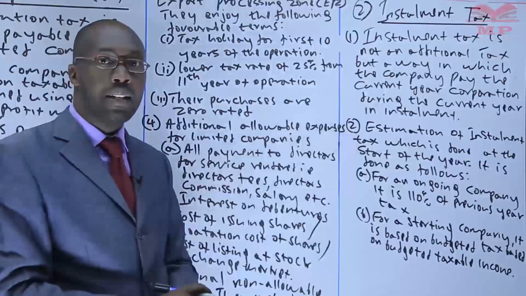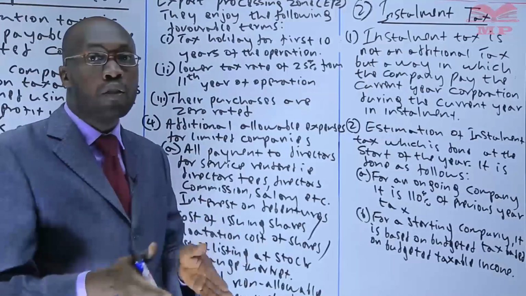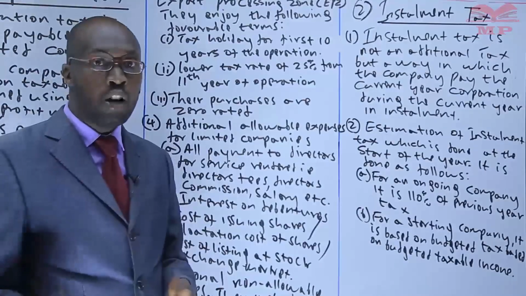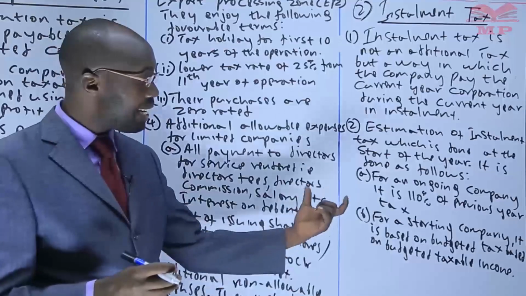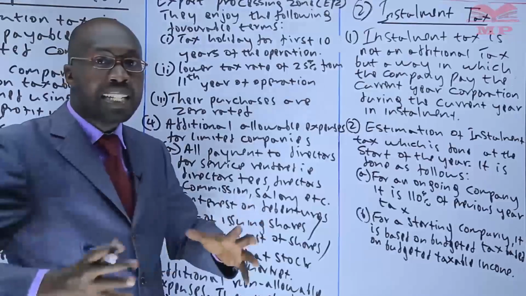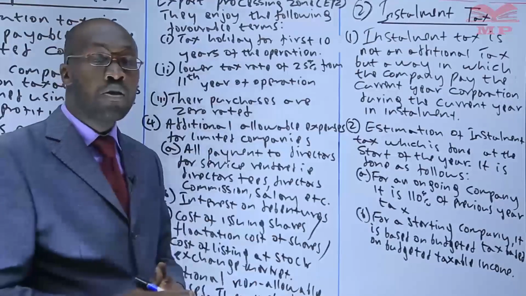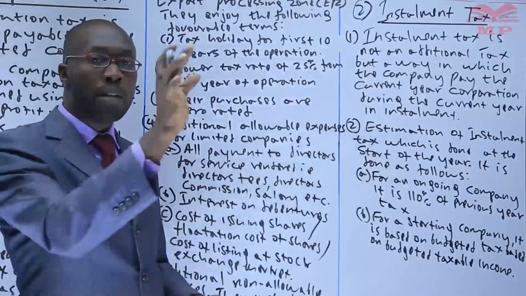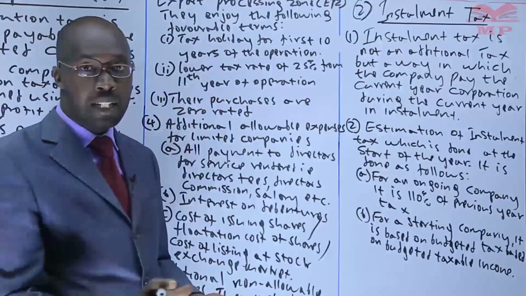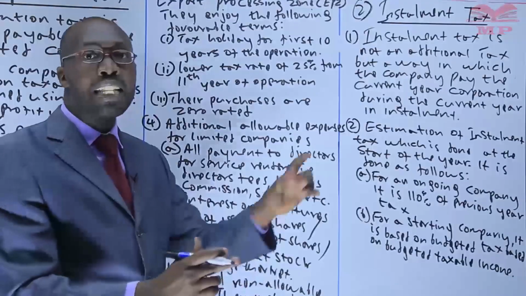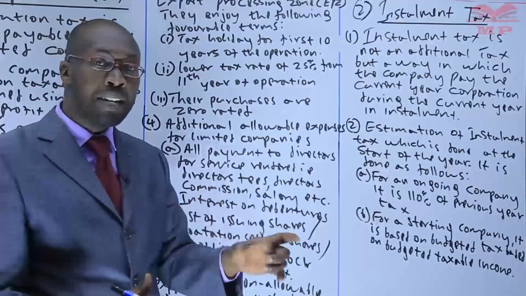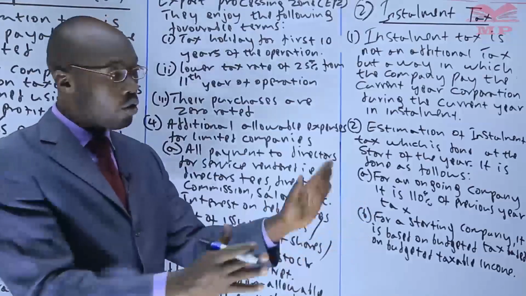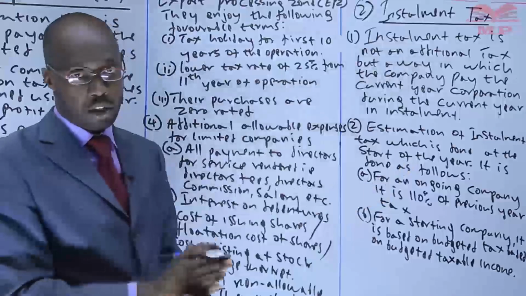For a starting company, for example, for that company that started on 1st of January 2021, it doesn't have the previous year from which it can take 110%. So it normally does what we call budgeted tax. So it has to determine how much is the tax it is supposed to pay in that particular year. And how do they determine the budgeted tax? They use the budgeted taxable income. You see, once the company prepares the budgeted income statement, we can adjust it to get the budgeted taxable income. And from the budgeted taxable income, we multiply by the corporation tax rate to give us the budgeted tax it is supposed to pay. So once that is done, then it is paid in that particular year.